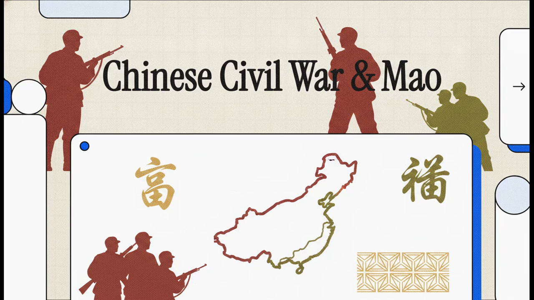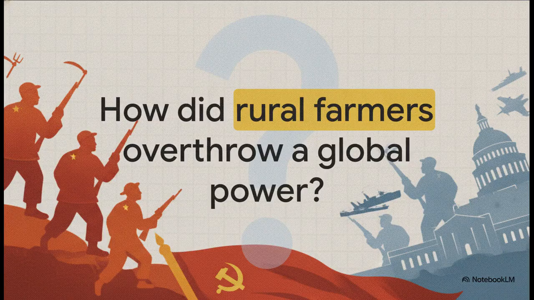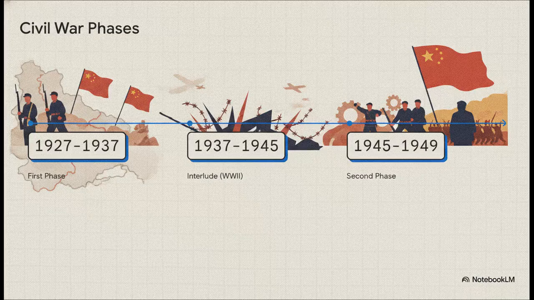Let's jump right into a massive geopolitical shift, the Chinese Civil War and the rise of Mao Zedong. But how exactly did a rural peasant army manage to overthrow a recognized, globally backed power? Okay, let's dive into this. The conflict basically breaks down into three main phases, from 1927 to 1949.